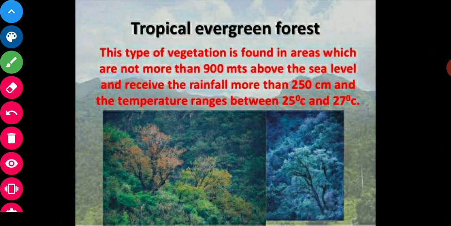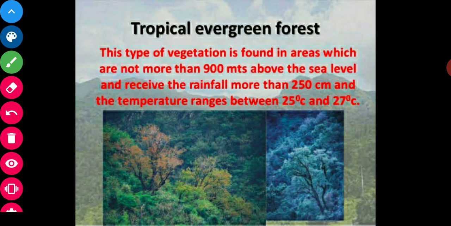The first type is tropical evergreen forests. This type of vegetation is found in areas which are not more than 900 meters above the sea level and receive the rainfall more than 250 centimeters, and the temperature in these forests ranges between 25 degrees and 27 degrees Celsius.